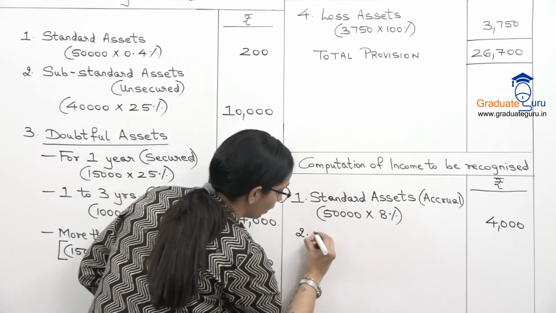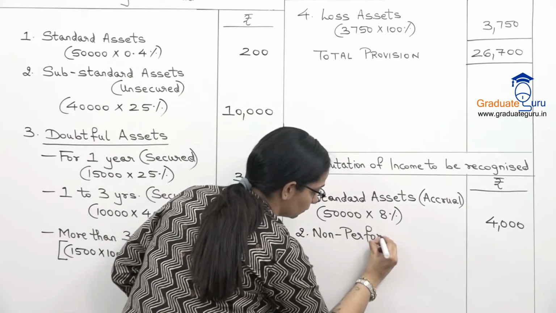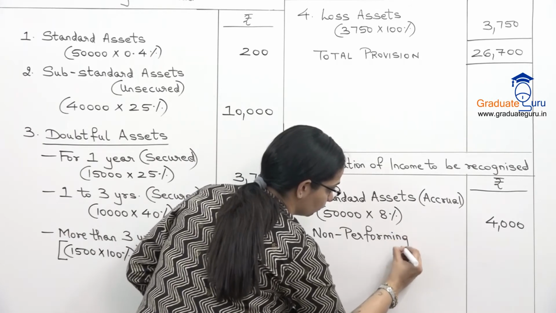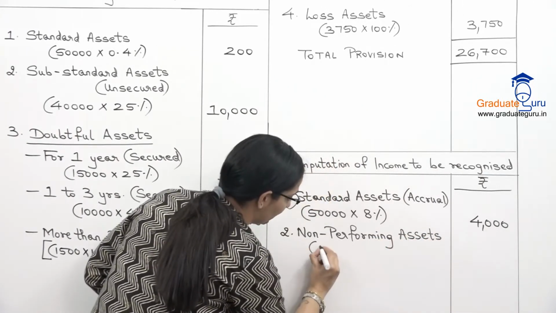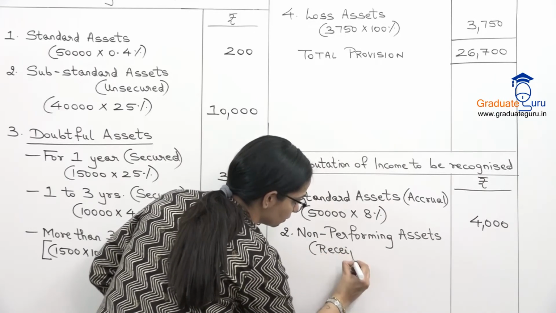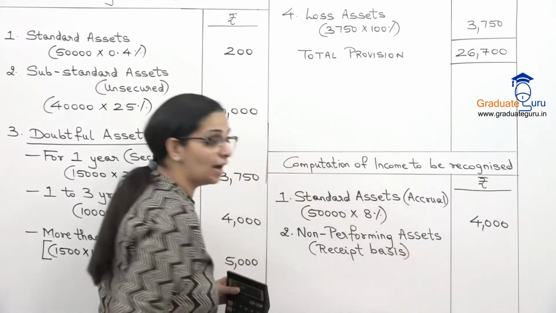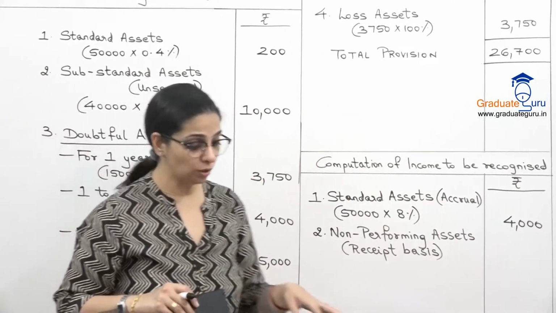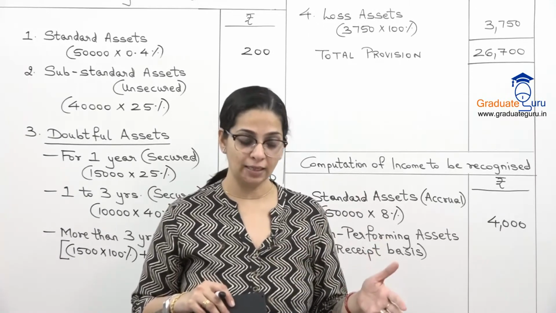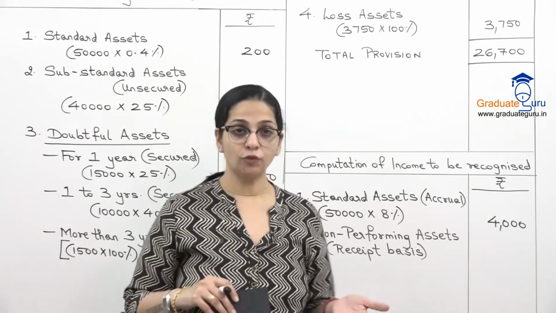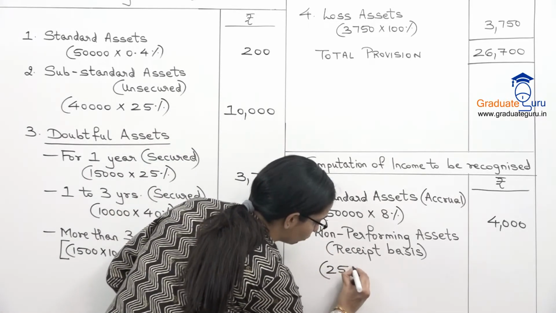And now on my non-performing assets, on non-performing we'll take only on receipt basis. So जितना income हमें मिला है, which is given to us in the question, substandard, doubtful और loss. Loss पे तो कुछ income मिला ही नहीं है. Substandard and doubtful, that two amounts are given. So I'll just simply add those two amounts.